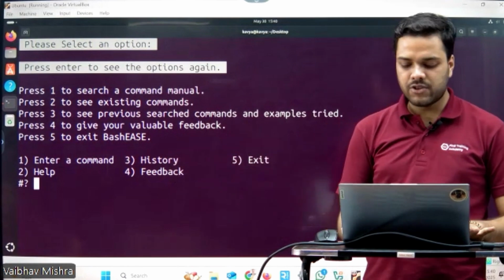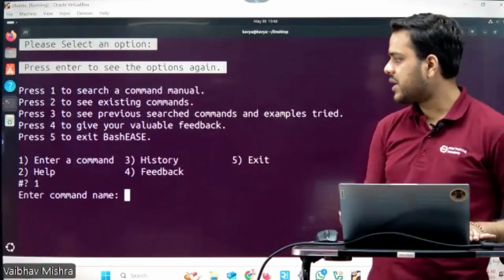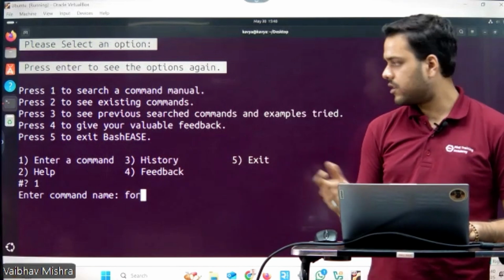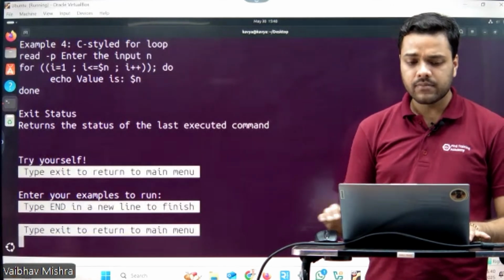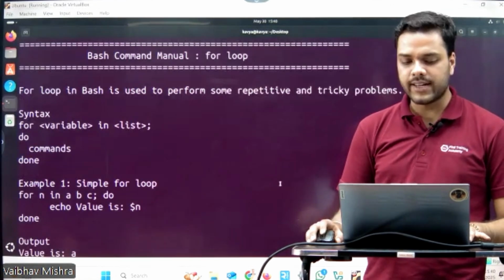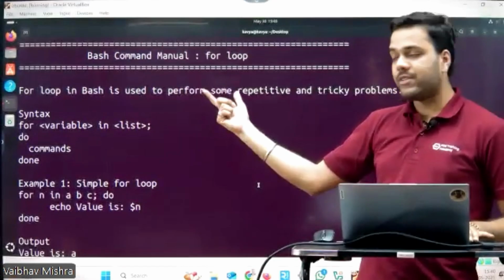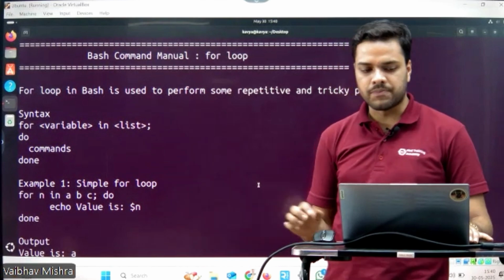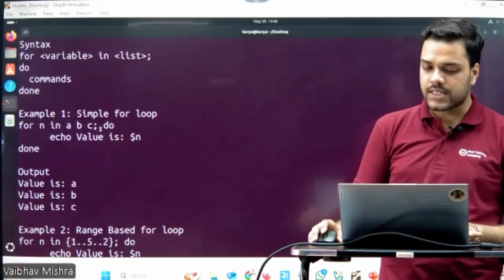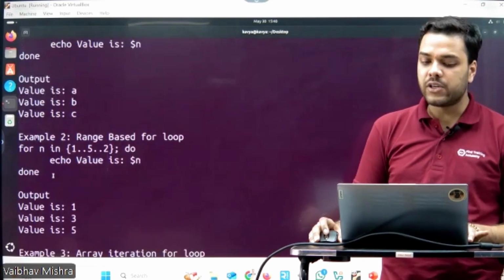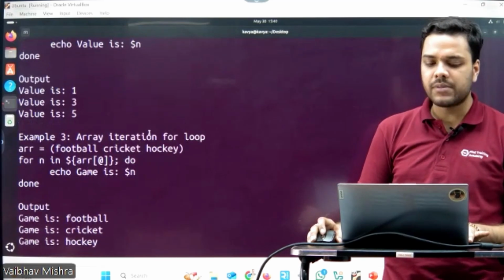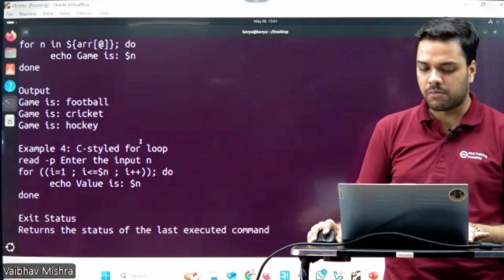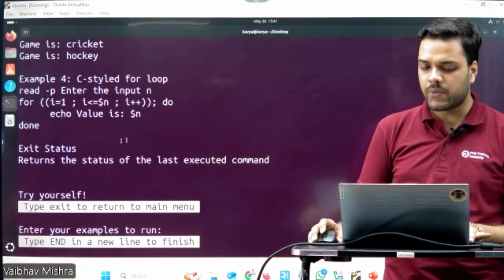How can I enable this feature? Just press 1, and it will ask for the command name you want to search. Let's search for the for loop. Pressing enter, here is what the manual of the for loop contains: a quick brief description, the syntax of the for loop, and various examples with their outputs. Example 1 is a simple for loop, example 2 the range-based for loop, example 3 the array iteration for loop, and example 4 the C style for loop. So here you can see various examples of how we can run them.